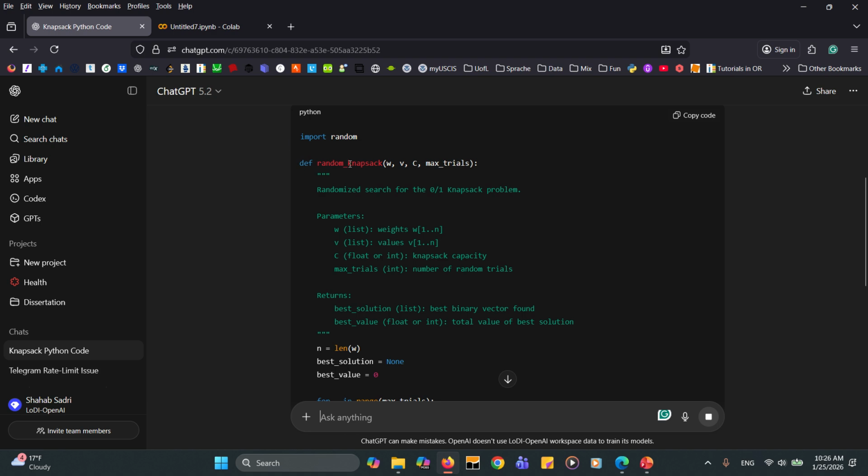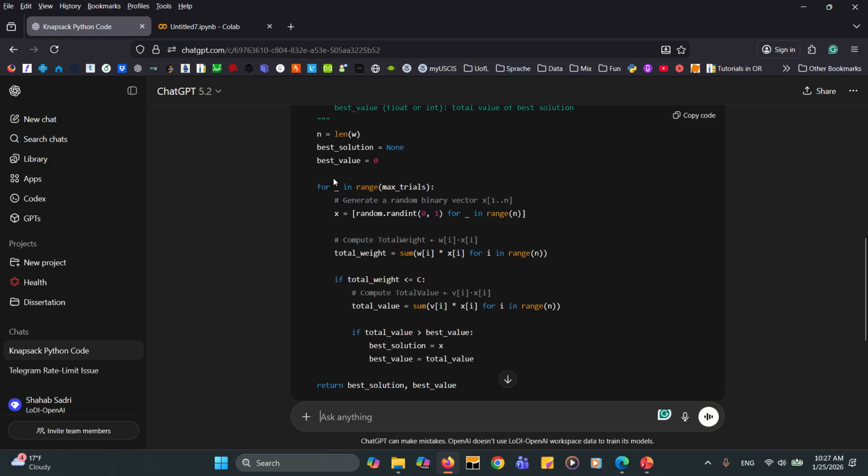So as you can see here, we have this def random knapsack, which is actually a function ChatGPT generated for our random search for the knapsack, which sometimes you want to avoid, but it's not a big deal. Also, in lines like this, you have the total weight equals to sum of this in parentheses.